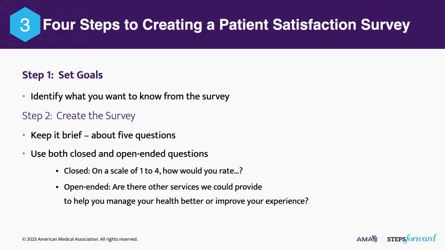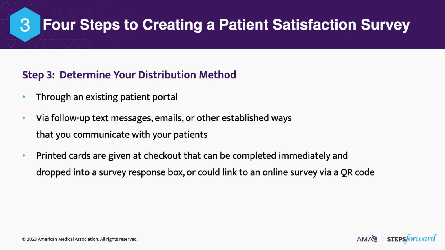Step 2 is to create your survey. You want to keep it brief, about 5 questions. You should use both closed and open-ended questions. So as a reminder, an example of a closed survey question would be, on a scale of 1 to 10, how would you rate your provider's ability to explain your diagnosis and treatment clearly? An open-ended question might be, what other services could we offer to help you better manage your health or improve your experience? Step 3 is to determine your distribution method or methods.